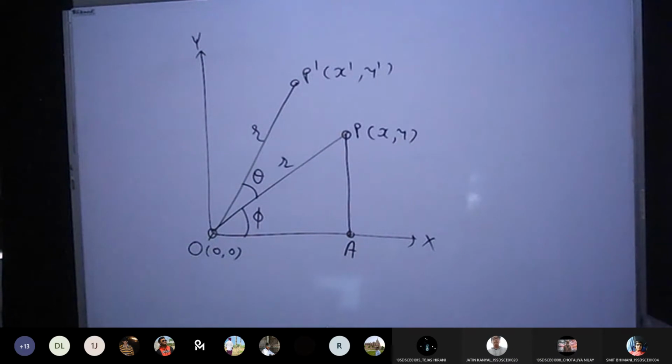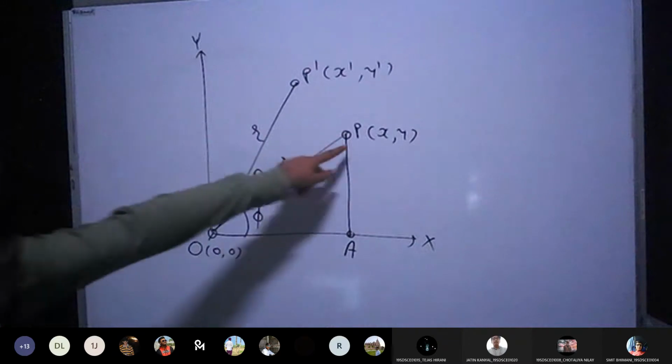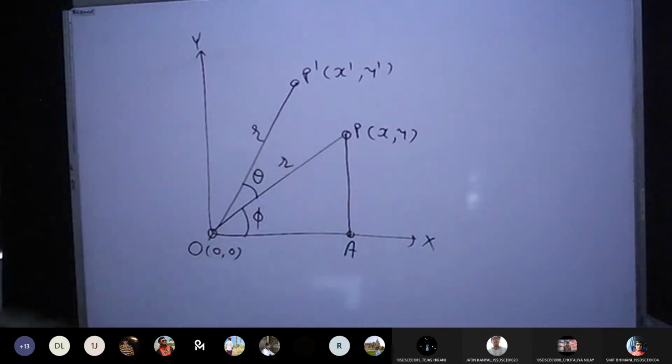So now, can anyone tell me what could be the value at point A? I have x, y at P, I have 0, 0 at O. What could be the value at point A? Anyone? Based on your understanding, so far we have discussed many things regarding pixels. So now you should be able to give the answer.